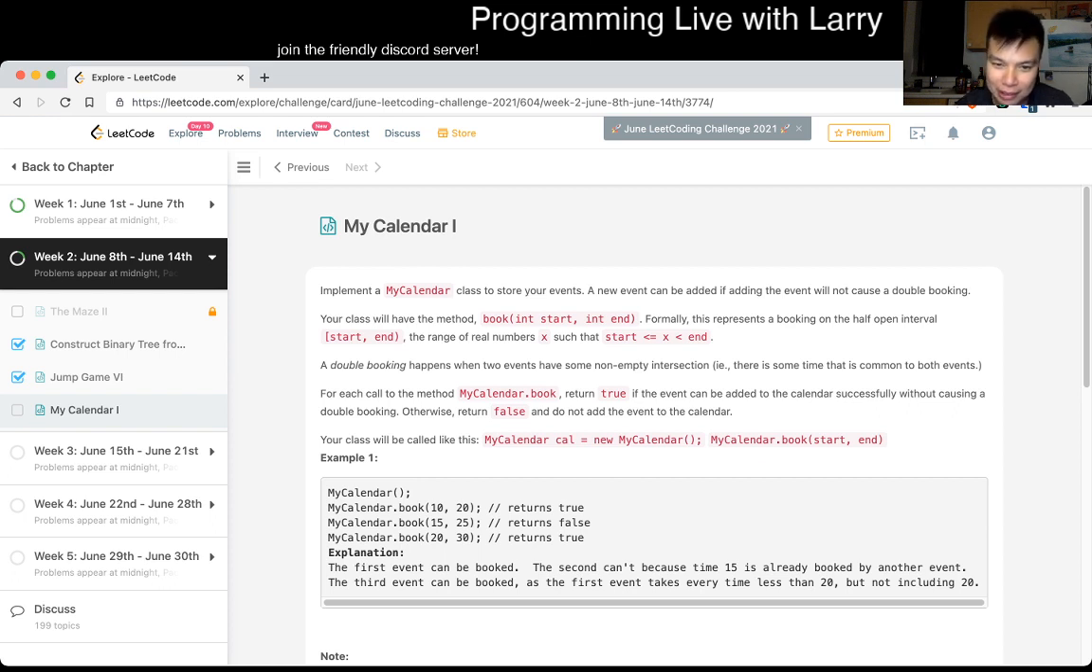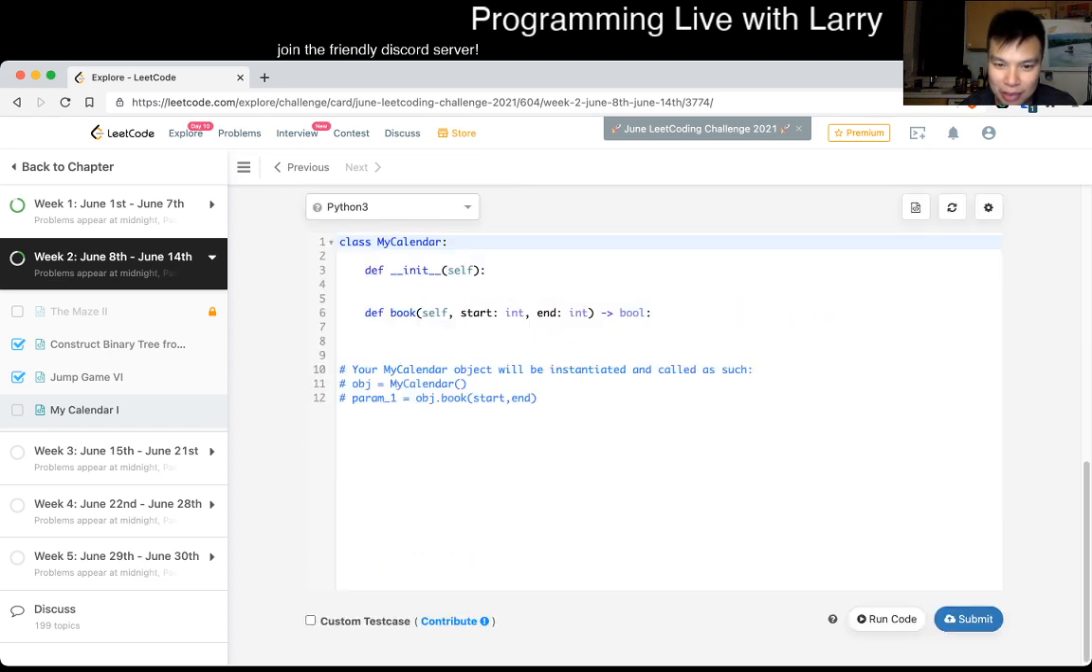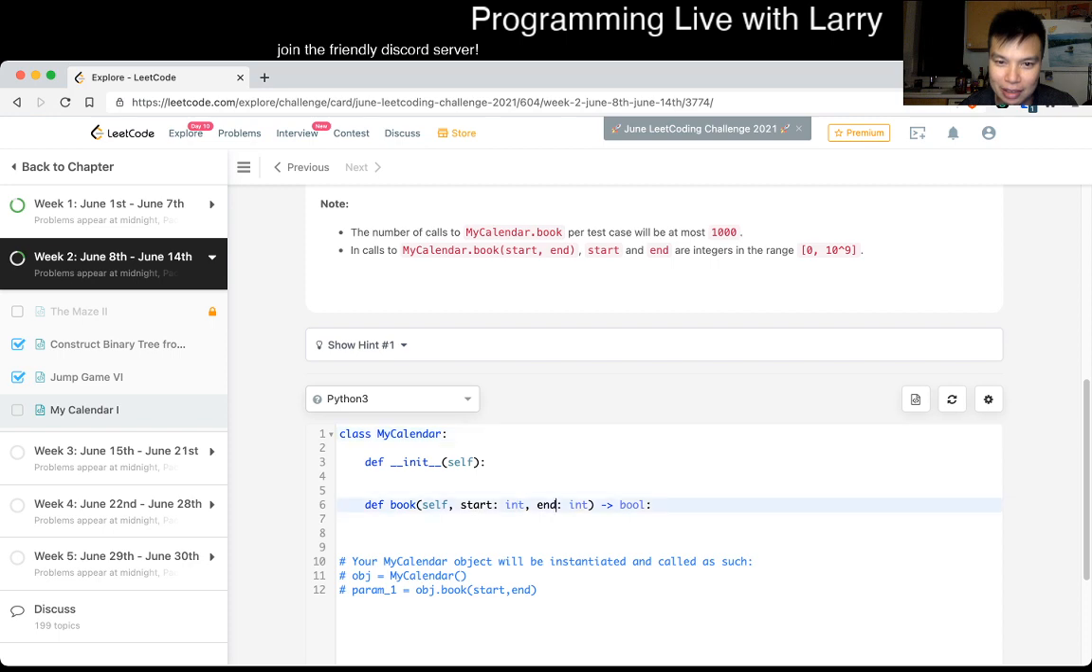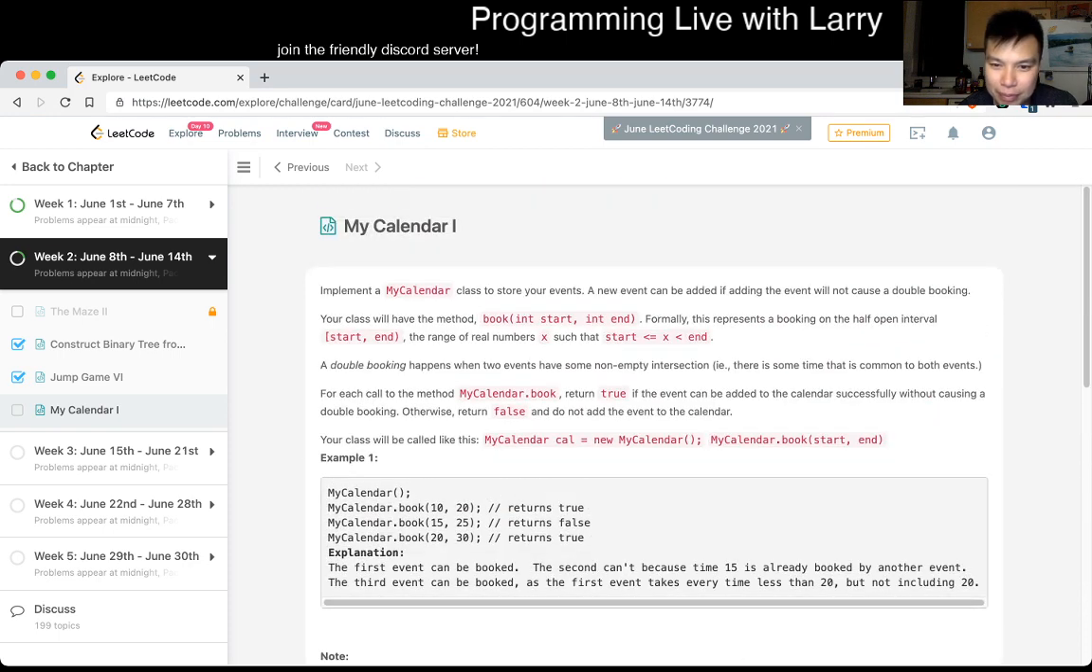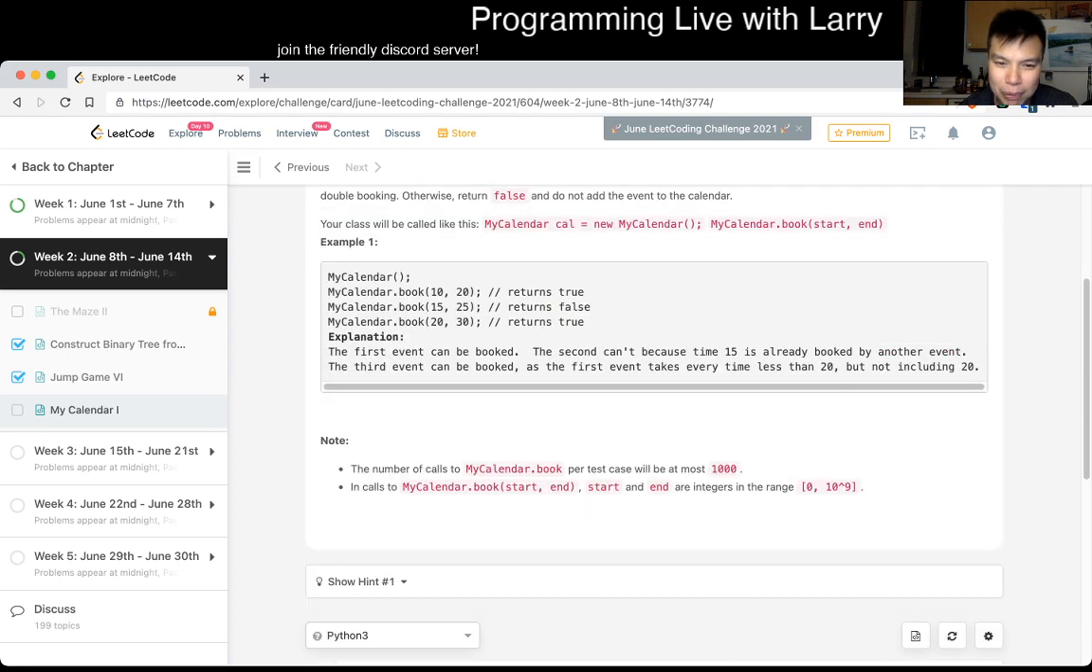Okay, so you have an open interval, so it's a real number. Is it real? It seems like these are all ints, unless I'm confused about it. So double booking happens when they have a non-empty intersection. Effectively this is inclusive but n-1, so that's a little bit awkward. I don't know, maybe it's fine. Anyway, for each call, return true if the event can be added, otherwise return false and do not add it. Okay, so this seems pretty straightforward.